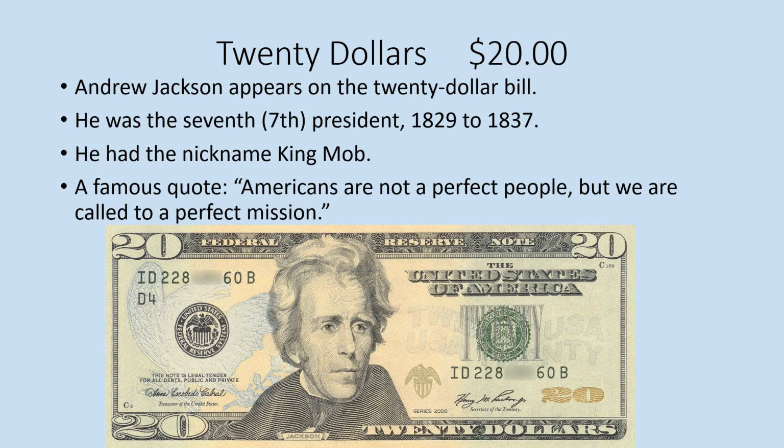Andrew Jackson appears on the $20 bill. Andrew Jackson was the 7th president of the United States from 1829 until 1837. He had a nickname as King Mob. That's something interesting that we should probably look up. But in the meantime, a famous quote: "Americans are not perfect people, but we are called to a perfect mission." Go ahead and click your switch or click the mouse to move to the next slide.